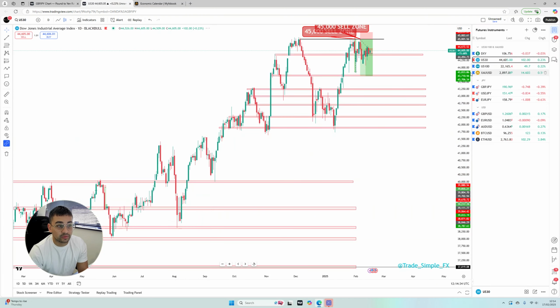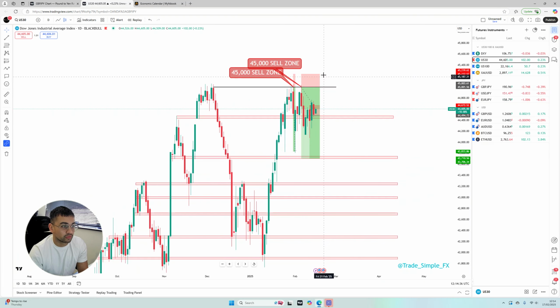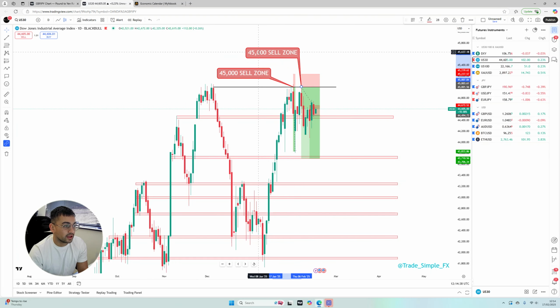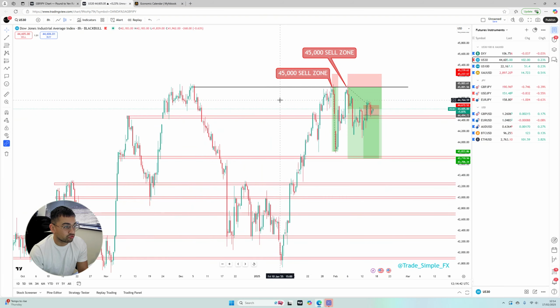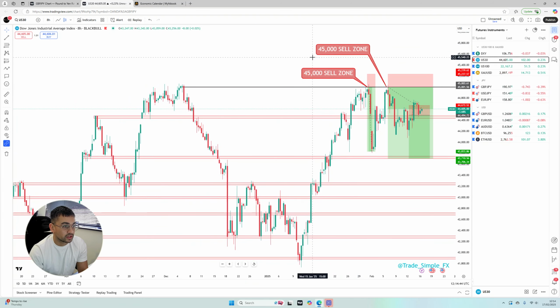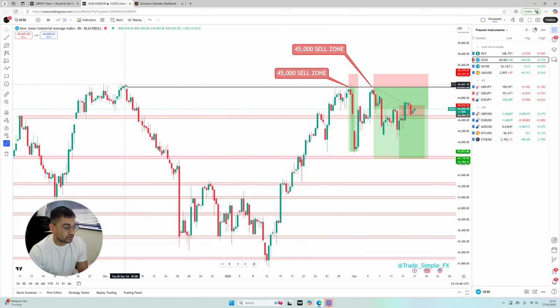And similarly, we've got US30, we've got a couple of zones marked on, we've got 45k, and then this interim zone here of 44,450. Now, that 45k has held really well for the last couple of weeks, and we've caught multiple opportunities. This is going back to December. You can see 45k. What do we say? Every 5,000, so 45,000, we're going to have 50,000, we're going to have 35,000. These are huge psychological prices, right? And now 44, 43, 42, they're big whole numbers as well. So we use those as confluence.